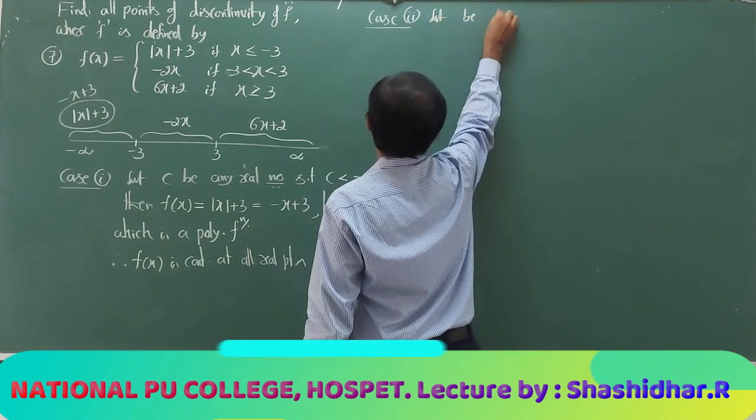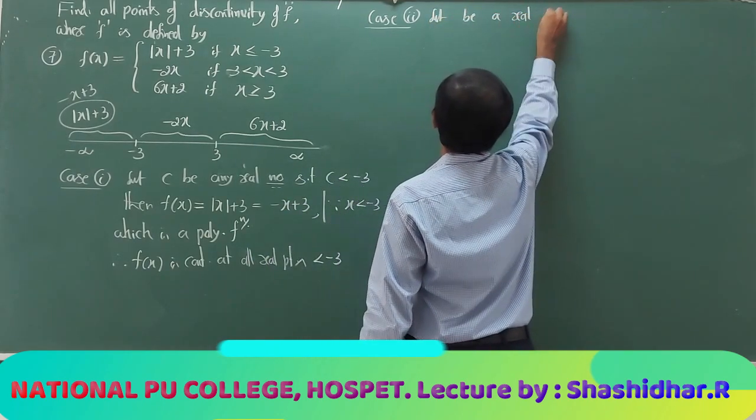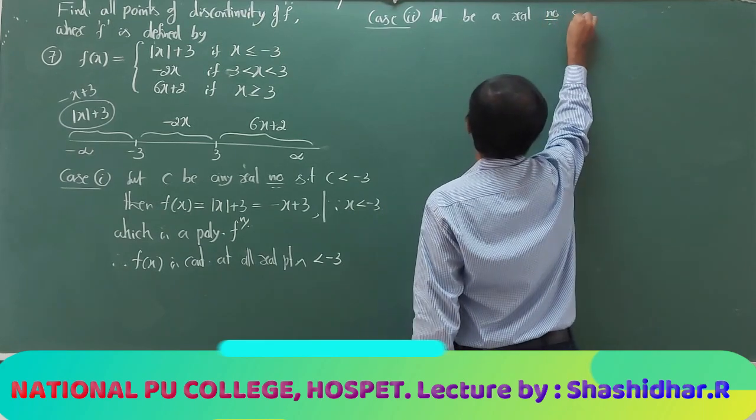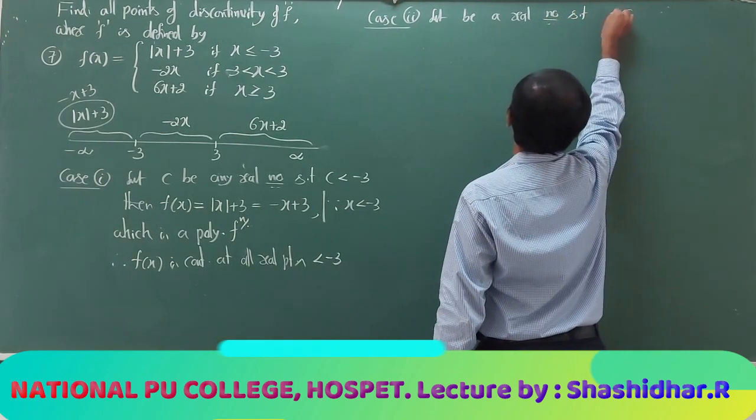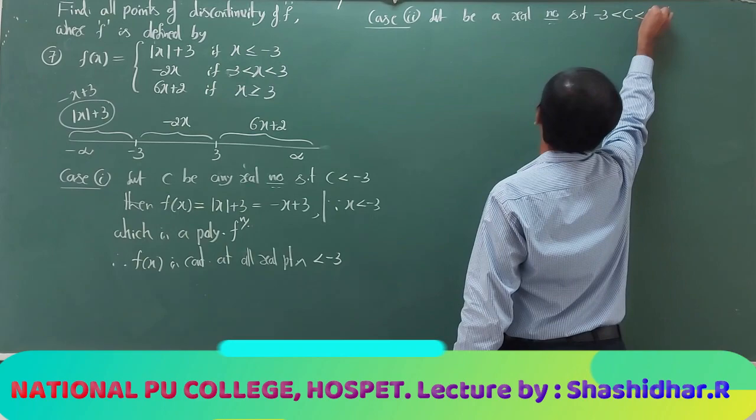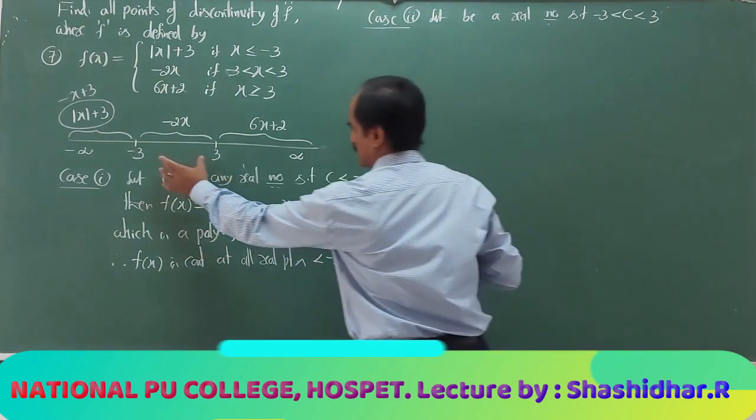Let c be a real number such that c is greater than -3 and less than 3, in this interval.